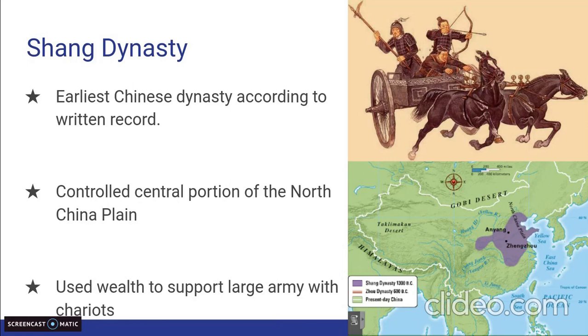The Shang Dynasty also used this wealth to build several large cities that were surrounded by walls. They also used this wealth to build dikes, and dikes are kind of walls built to hold back the floodwaters. So when the Yellow River flooded, these dikes were created to hold that water back and to save the land and the cities from damage.